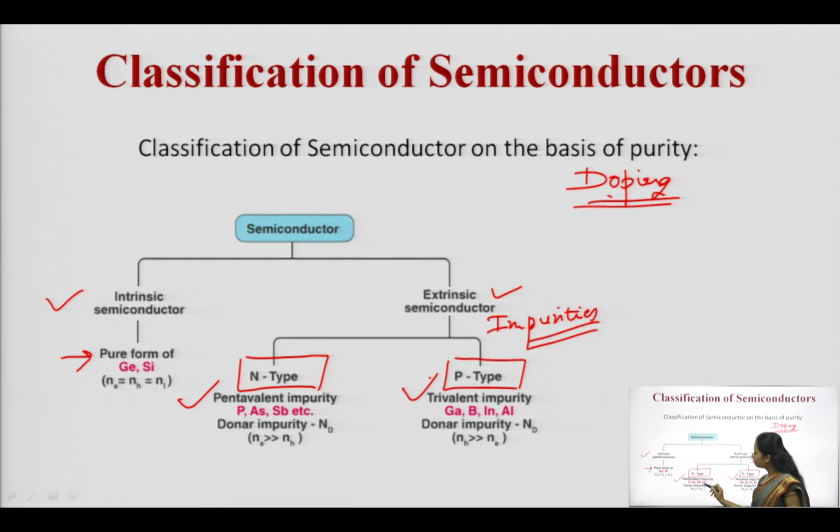Here I have listed some of the pentavalent impurities: phosphorus, arsenic and so on. Trivalent impurities, group 3: gallium, boron, indium. In N-type, where pentavalent impurities have been added, the concentration of electrons will be very high in comparison to holes, while in the second case where we add trivalent impurities, the concentration of holes will be very high in comparison to electrons.